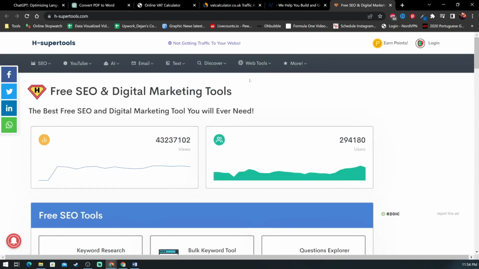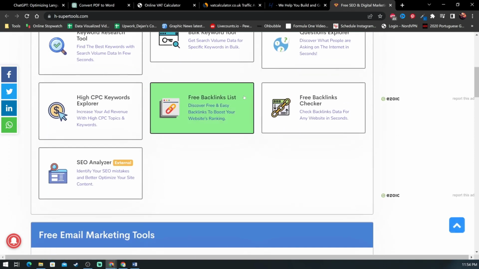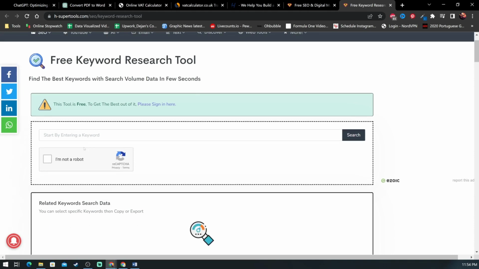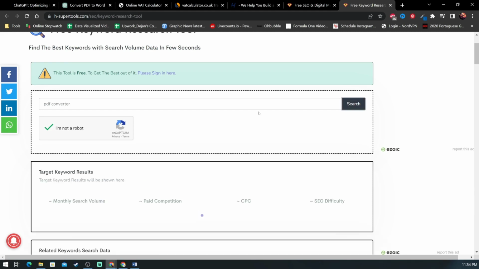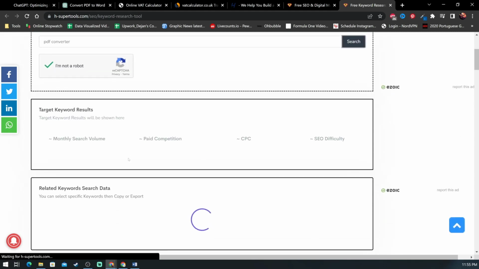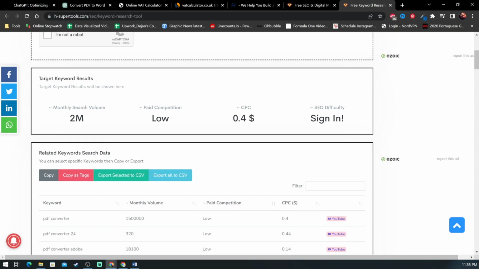You have more details on the website on how to use the tool for better results, but in general, you can see information like monthly volume of searches, how big is the competition, and cost per click for a certain keyword. I would suggest to do this research before creating any tools to find out the best keywords and tools to target. Once you get a list of tools you know are in high demand, you can start working with ChatGPT to create them.